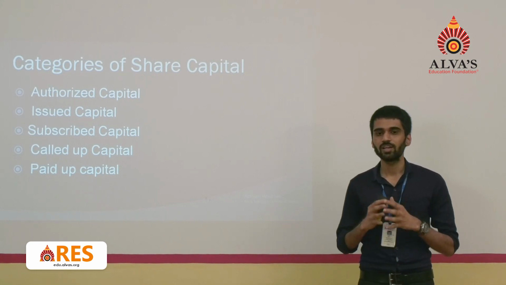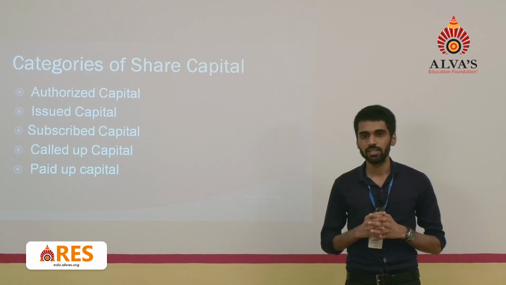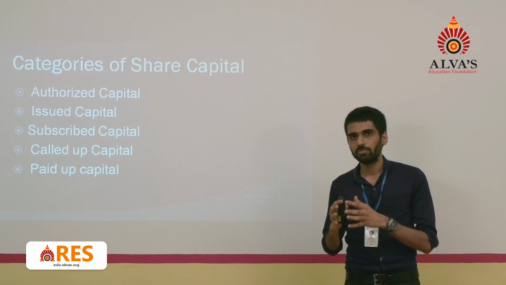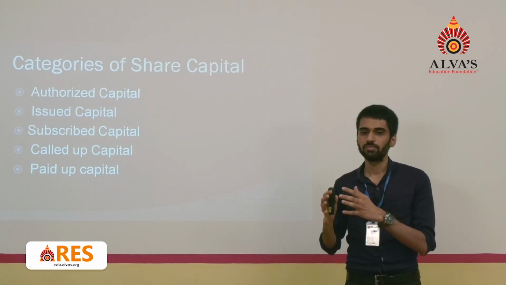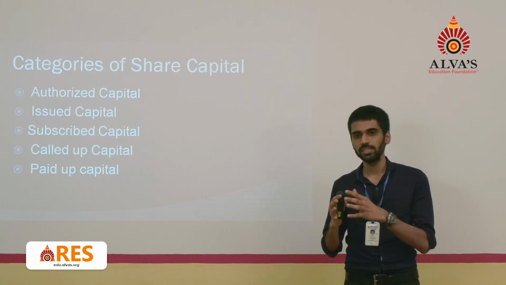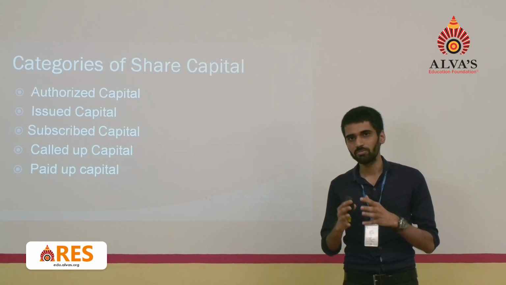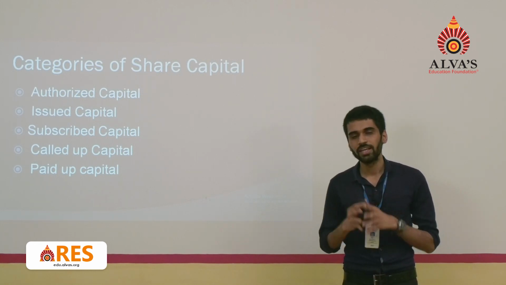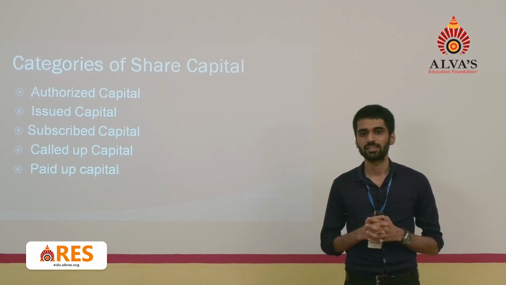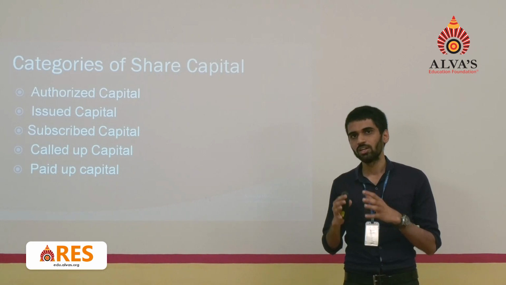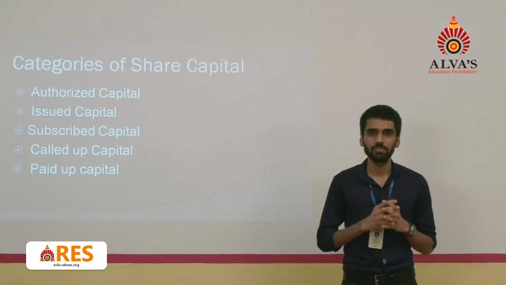Fourth category is called up capital. Called up capital is that part of subscribed capital which has actually been called up by the company. For calling up the capital, the company gives 3 to 4 installments to its shareholders. Those installments are called application money, allotment money, call money, or share call money. So you get an opportunity to use installments in paying the capital to the company.